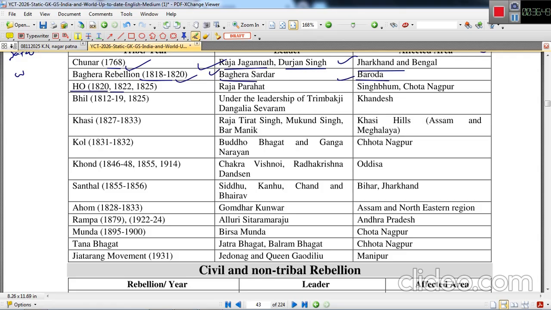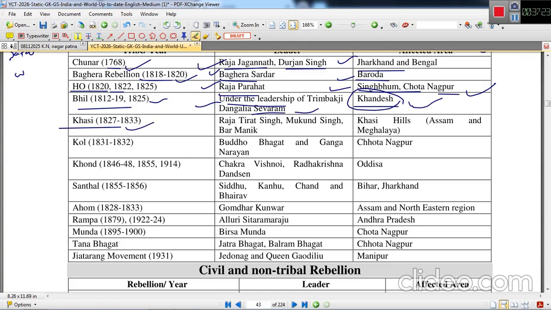Ho movement in 1820, 1822 and 1825. This was headed by Raja Parahat. Singhbhum and Chota Nagpur were the regions affected. Bhil rebellion, Bhil tribal movement 1812 to 19, first phase, then second in 1825 under the leadership of Trimbakji Dangalia and Sevaram. The affected area is the Khandes.